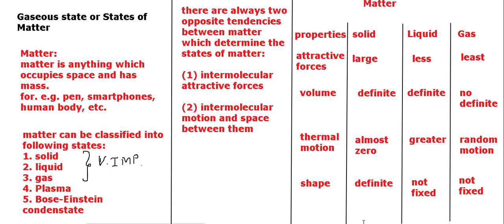So in this way we can classify the matter, and their property we have also classified accordingly. What we have learned is that matter is anything which occupies space and has mass. Our main concern is solid, liquid, gas. Two types of tendency are acting on it: intramolecular forces as well as intermolecular motion, as well as the space between them, and these properties we have discussed. Now certain important variables are there while discussing the properties of gas. We know that matter consists of solid, liquid as well as gas.